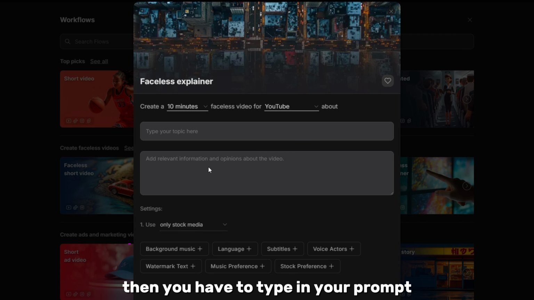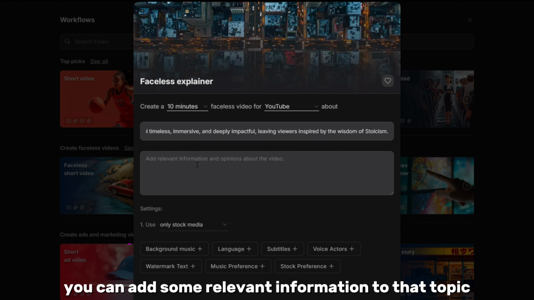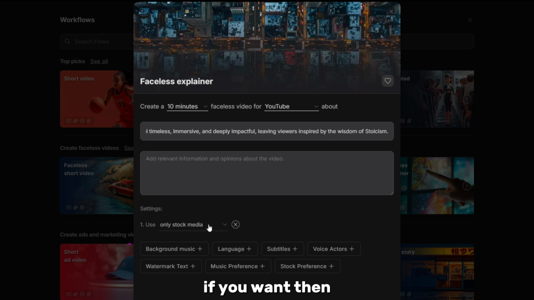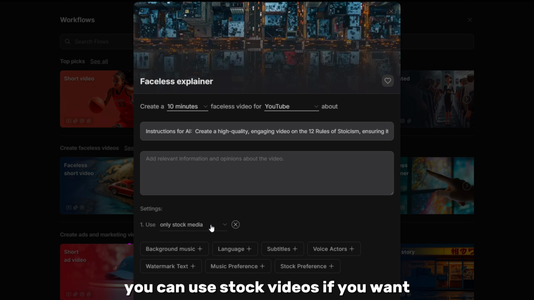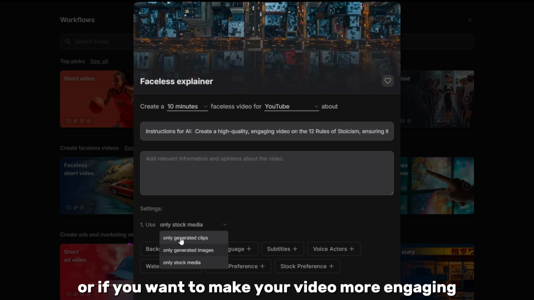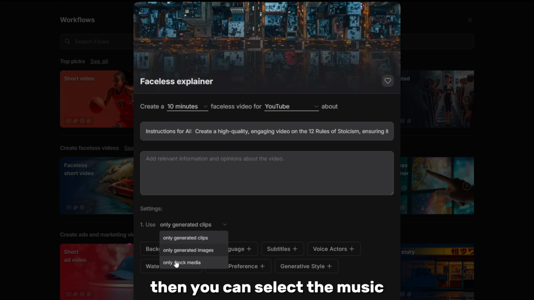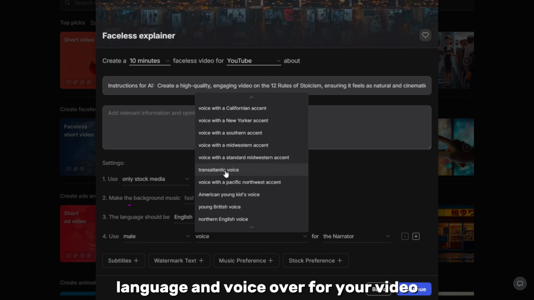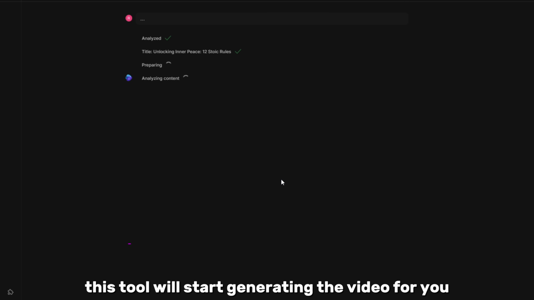Then, you have to type in your prompt that we copied from ChatGPT. Simply paste that prompt here, and then you can add some relevant information to that topic if you want. Then you have to select what type of visuals you want to use in your video. You can use stock videos if you want, or if you want to make your video more engaging and unique, you can select AI-generated clips. Then you can select the music, language, and voiceover for your video. Once everything is set up, simply hit the continue button and bam! This tool will start generating the video for you.